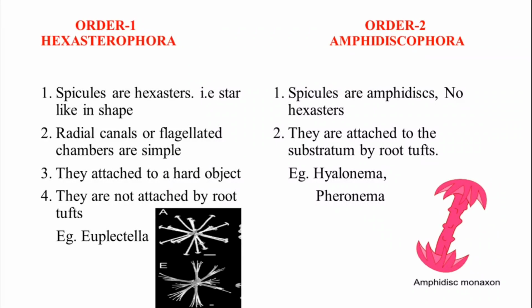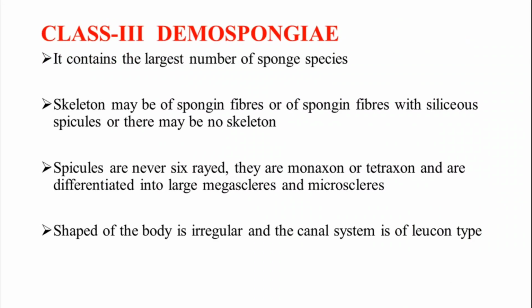And the Hexasterophora attach to hard objects, and they are not attached by root tufts. Example for Hexasterophora is Euplectella, and example for Amphidiscophora is Hyalonema, Pheronema. Remember those words.